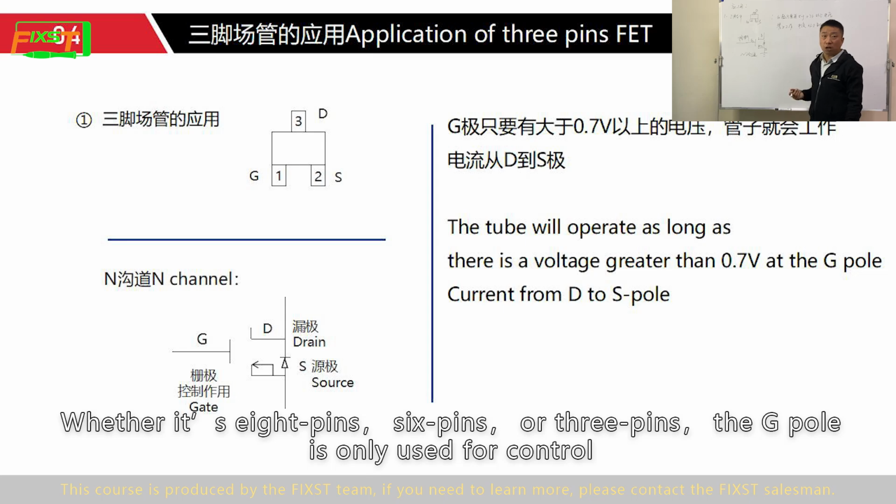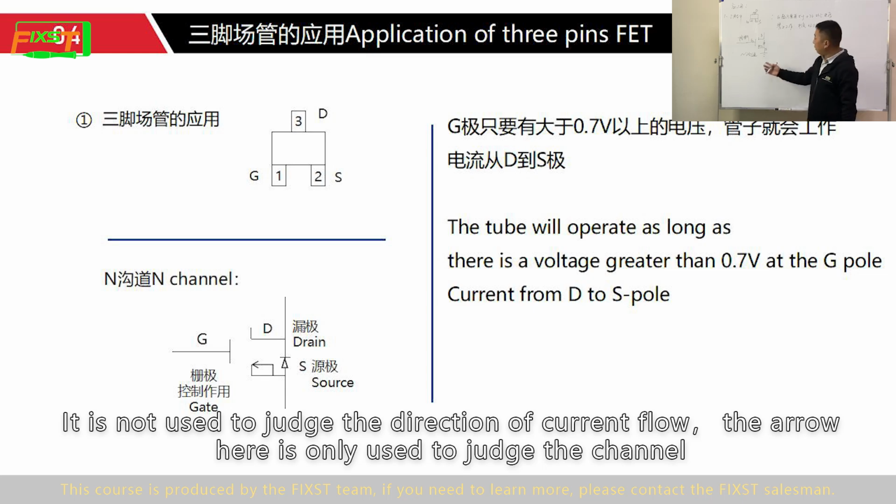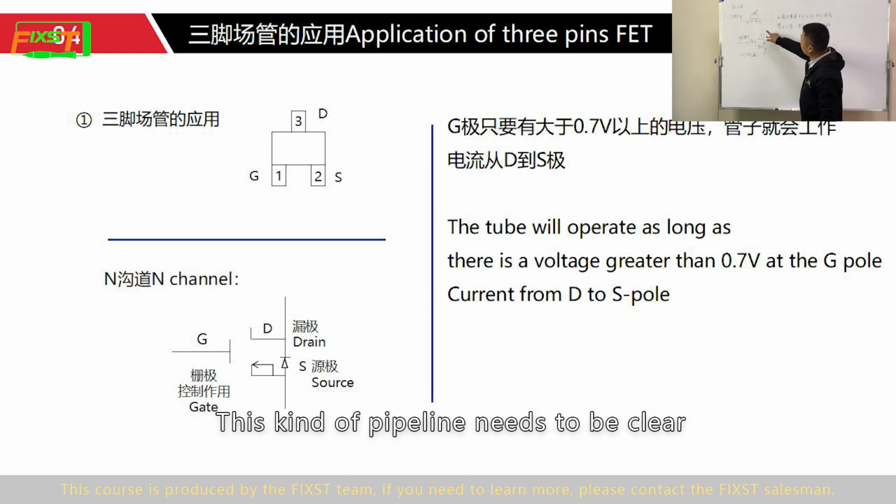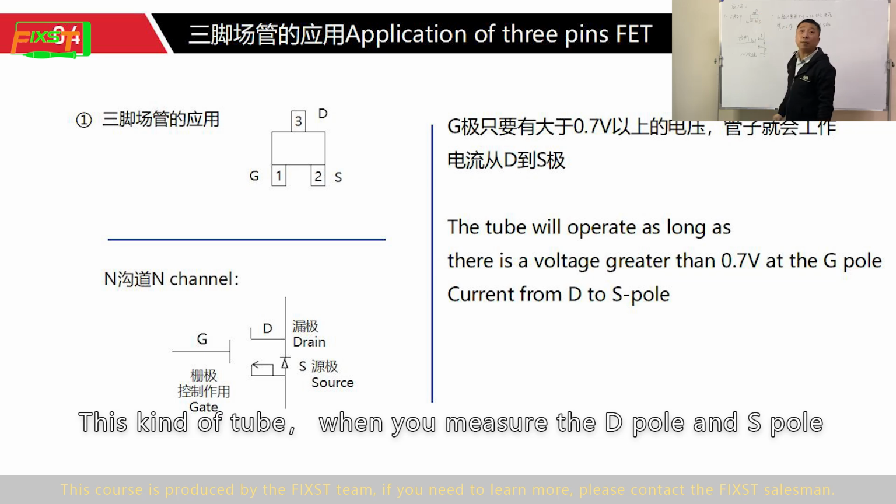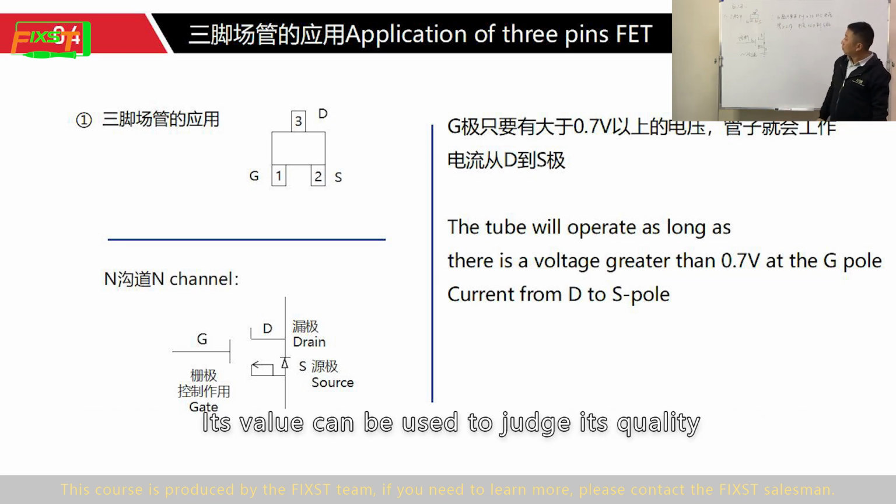Whether it's 8 pins, 6 pins, or 3 pins, the G pole is only used for control. It is not used to judge the direction of the current flow. The arrow here is only used to judge the channel. This needs to be clear. For this kind of tube, when you measure between the D pole and the S pole, its value can be used to judge its quality,